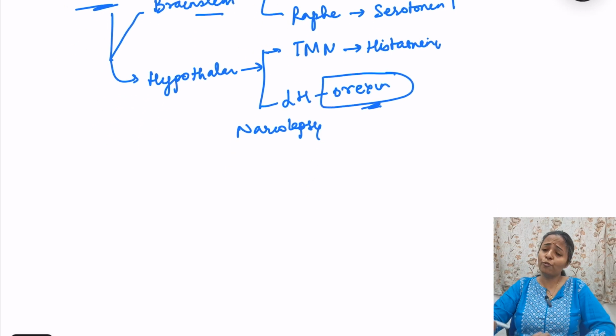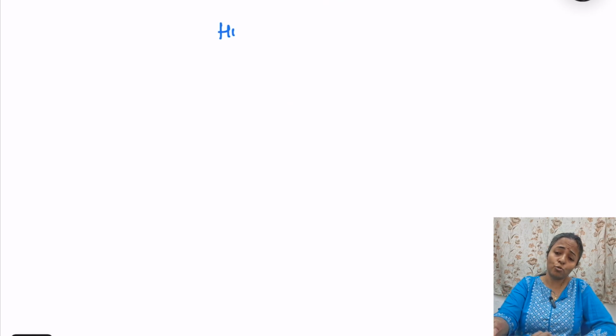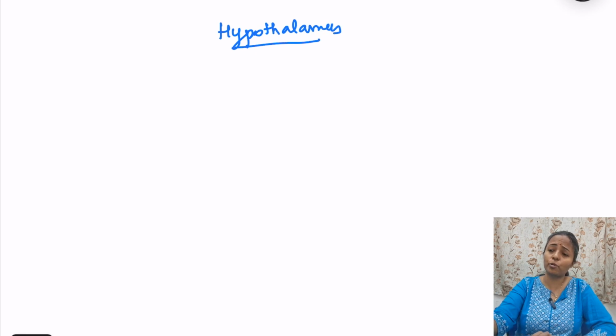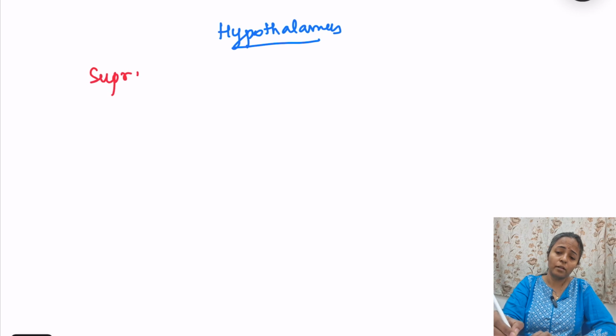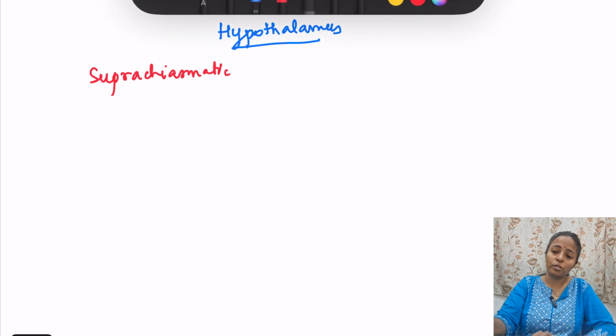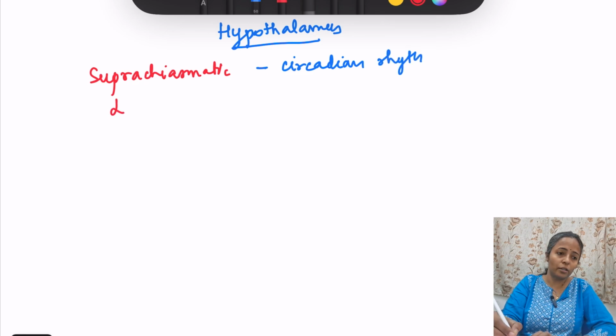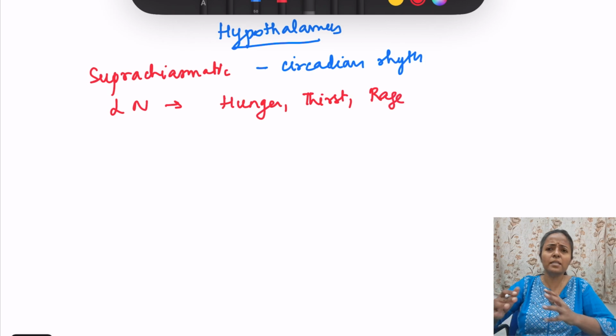And now moving on to the next part, that is hypothalamus. So there are certain centers which you should remember in hypothalamus. What are these? Some nuclei you should remember. So this is the suprachiasmatic nucleus. Suprachiasmatic nucleus is for circadian rhythm, okay. Then we have the lateral nucleus, that is for hunger, thirst, also for rage, basic instincts, no? Hunger, thirst, rage, that is the lateral nucleus.